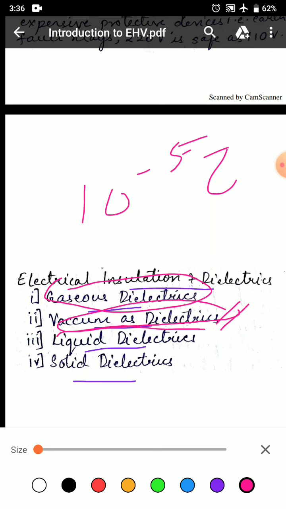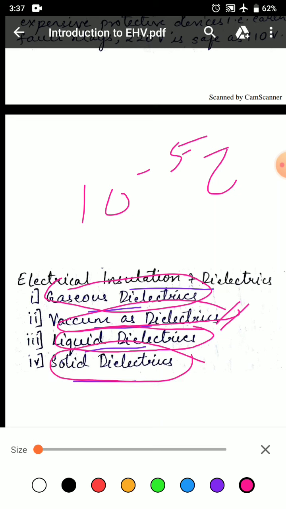When we talk about liquid dielectric, organic liquids, mineral insulating oils and impregnating compounds, natural and synthetic, of required physical, chemical and electrical properties are used very widely in transformer, capacitor, cables and circuit breakers.